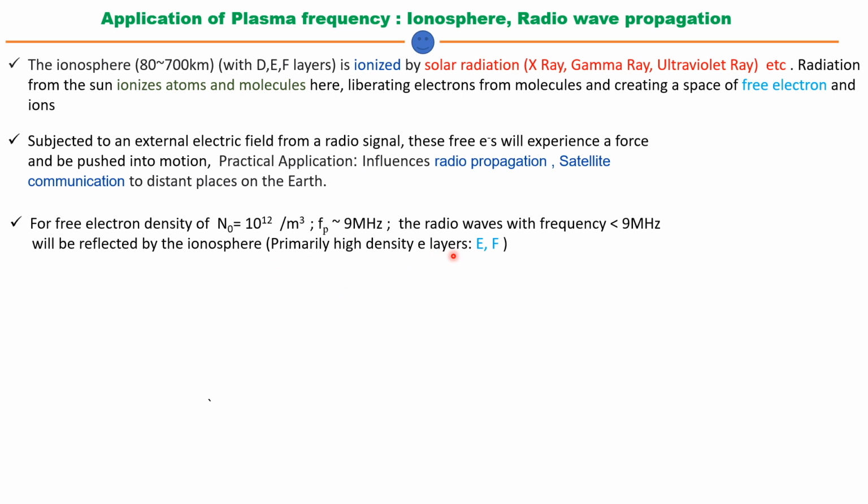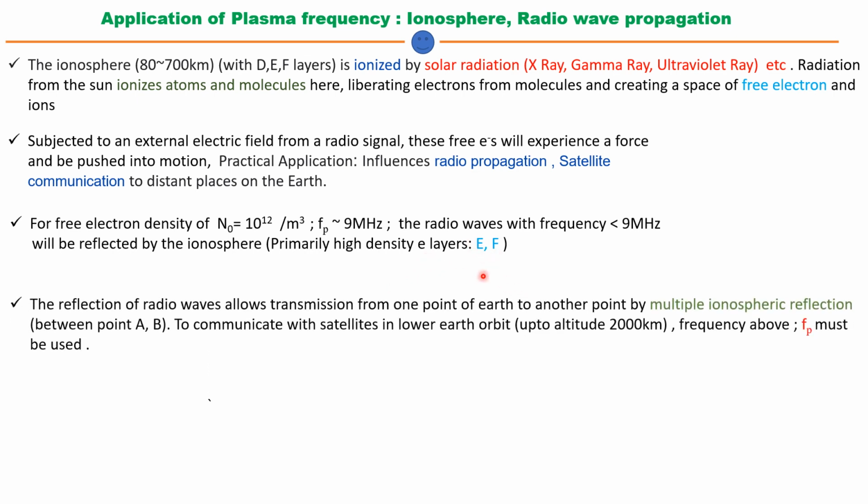For the very high density layers, E and F, the density is more, so the electron plasma frequency will be more, and for more plasma frequency the cutoff will be more, so waves will be reflected from the ionosphere. That supports radio wave propagation, more in the E and F layers. The reflection allows transmission from one point of the earth to another point.